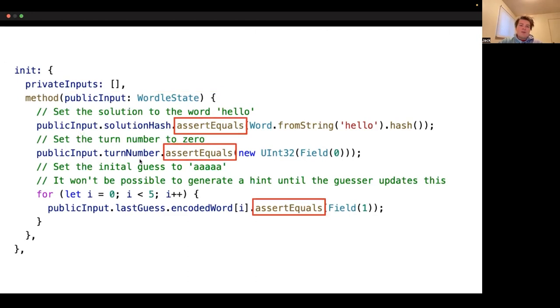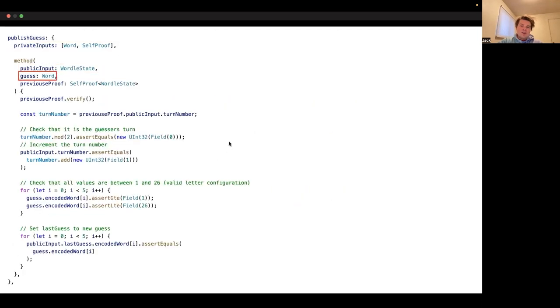This public input turn number, we've asserted that it meets some condition. And so we know that this turn number is valid because we're grabbing it from the proof. And we know that the proofs can only be generated by running one of these three methods.